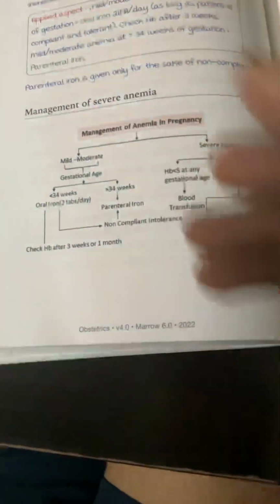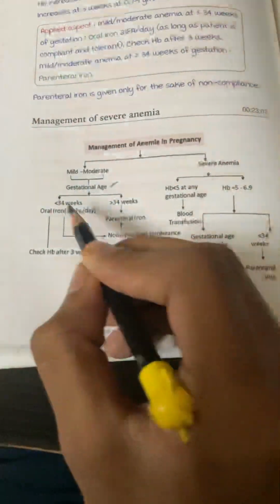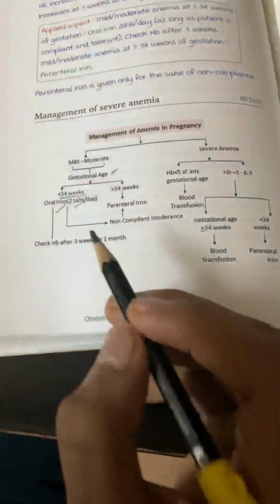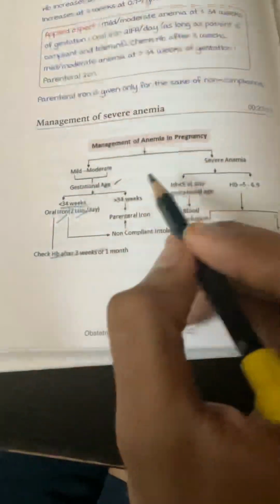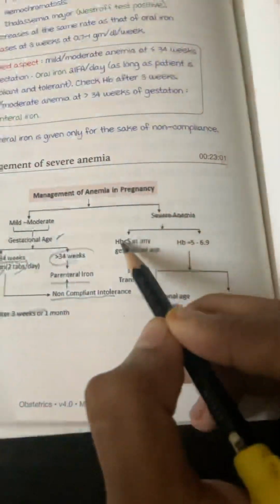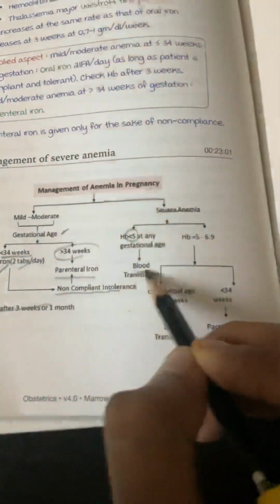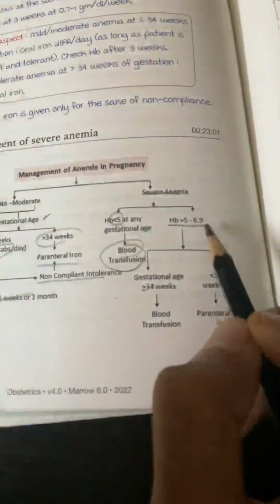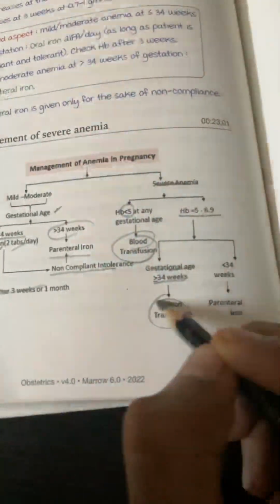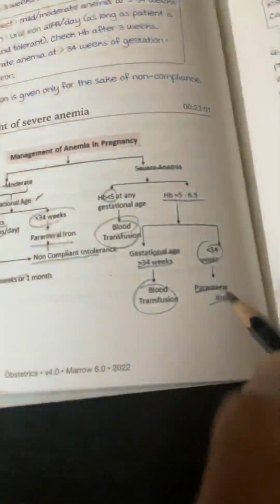Management of severe anemia: mild to moderate, based on gestational age. If she is at less than 34 weeks of gestation, give 2 oral iron tablets per day and check Hb after 3 weeks or 1 month. If more than 34 weeks, parenteral iron, and also for non-compliance or intolerance. Severe anemia, Hb less than 5 at any gestational age, go for blood transfusion. Hb 5 to 6.9: if gestational age is more than or equal to 34 weeks, go for blood transfusion. Less than 34 weeks, go for parenteral iron therapy.